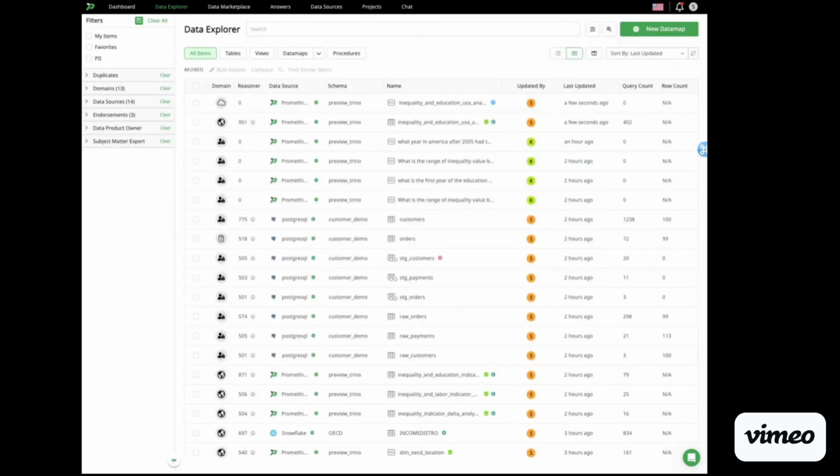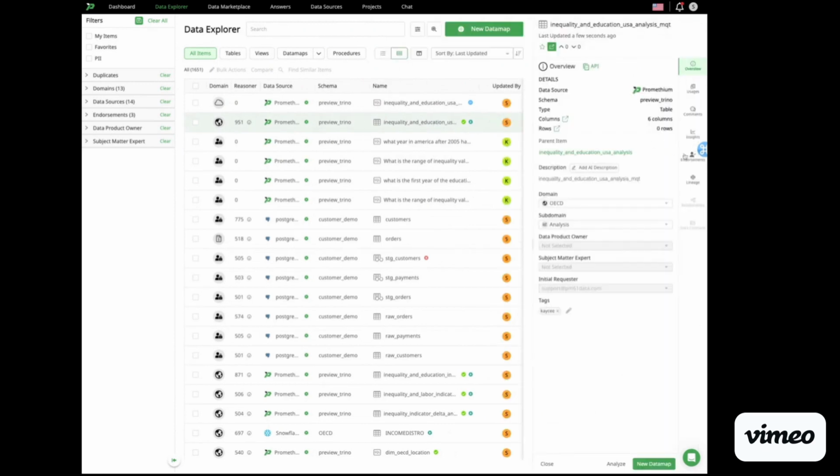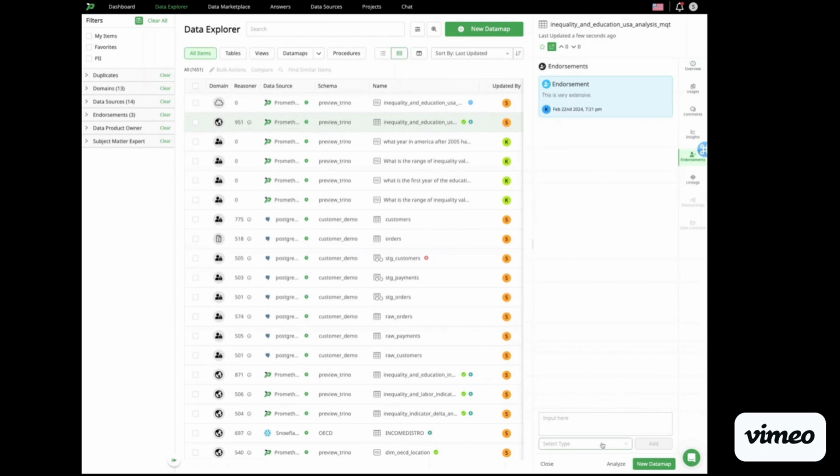Now that we know that final table is an asset that we would like to analyze and has valid data, we can go ahead and endorse this. Note we have 3 different types of feedback: endorsements, warnings, and deprecations.